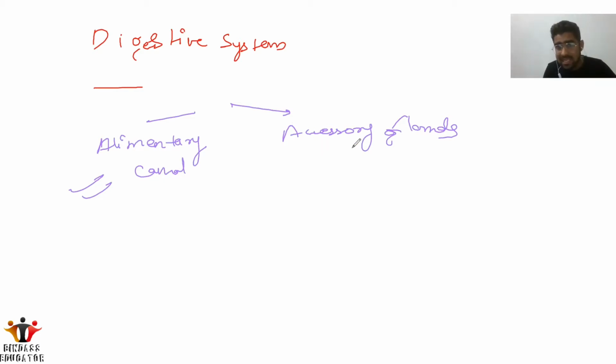Whereas the accessory glands are the glands which secrete the enzymes, because for digestion we need enzymes. For example, the salivary glands in the mouth, the liver, which is the largest gland as you all know, and after that the pancreas. And in the intestine also there are numerous glands. So this digestive system is composed of two things: the alimentary canal and the accessory glands.